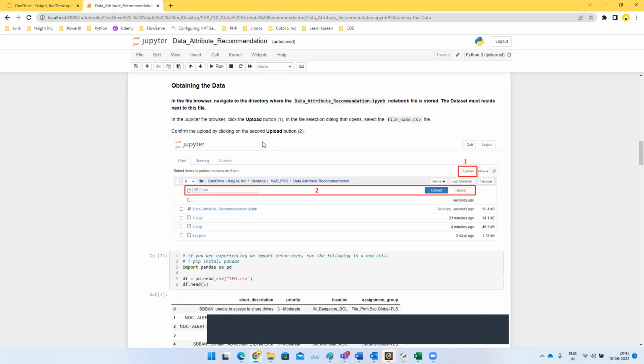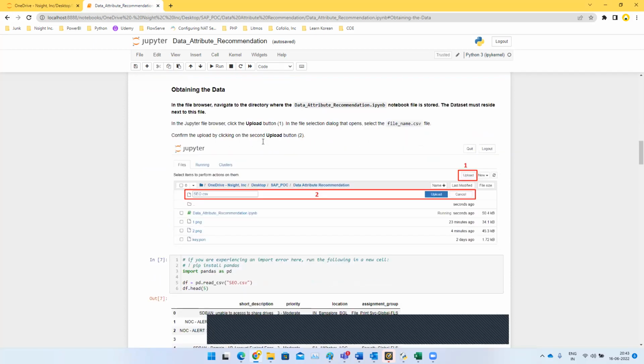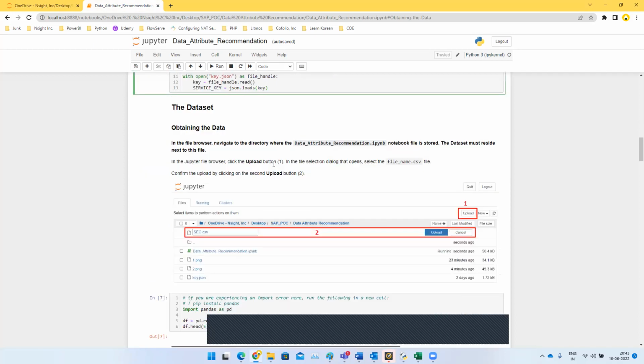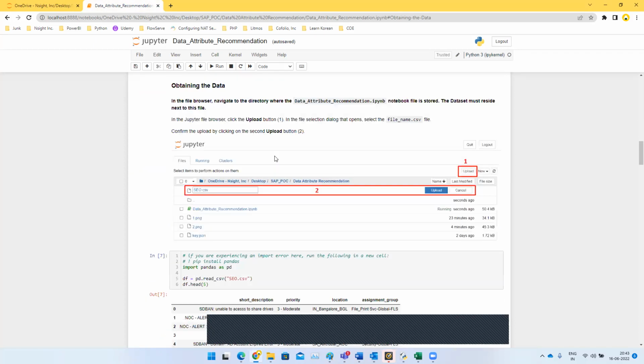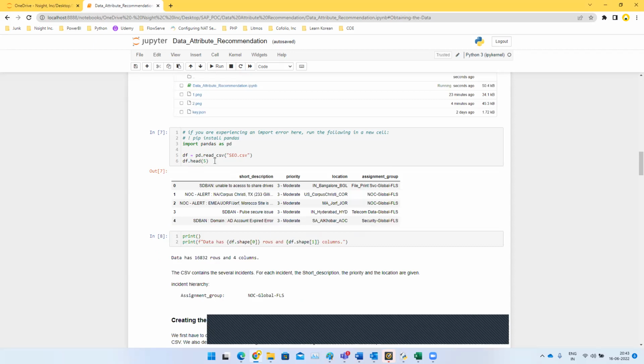Once the JSON key has been injected, we are going to go with the data set. We're going to first upload the data set that we want to use for developing the model on the same file location where the data attribute recommendation Python file is present. And then we are going to import the CSV file using pandas as pd.